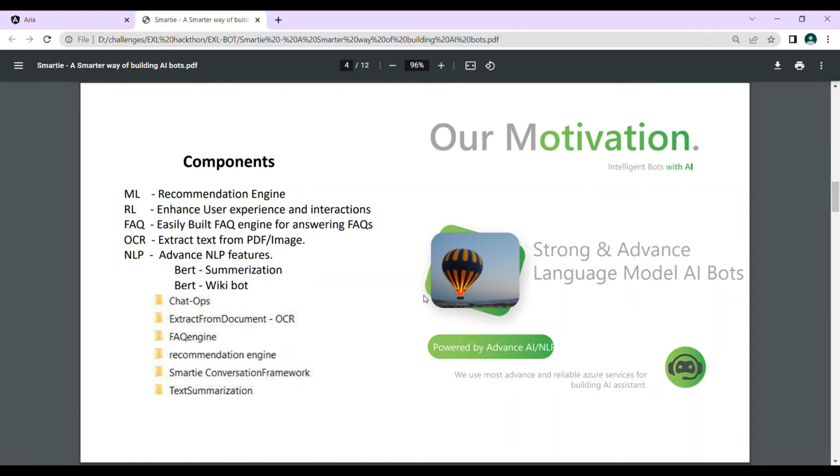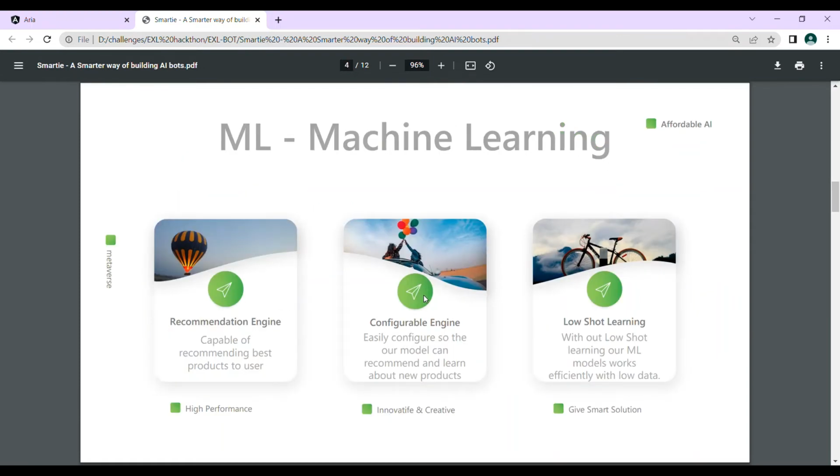So we have our machine learning engine here, where we have the recommendation engine. As I was saying, it can be configurable so that it can recommend new products as well, or an entirely new use case. And we have used a bit of low-shot learning so that the cold-start problem of machine learning can be avoided here, because for chatbots, for a particular use case, we may not have a large amount of data to train our recommendation models.